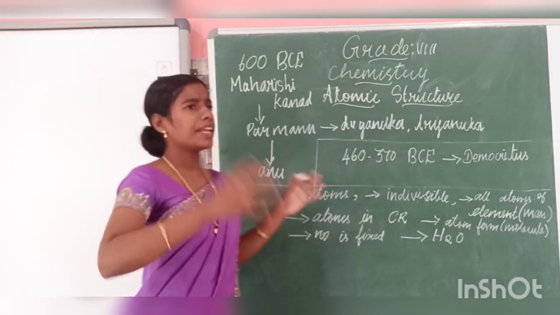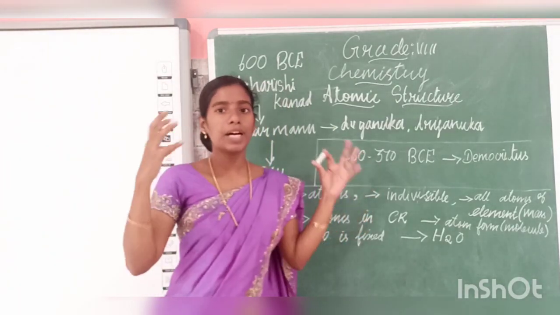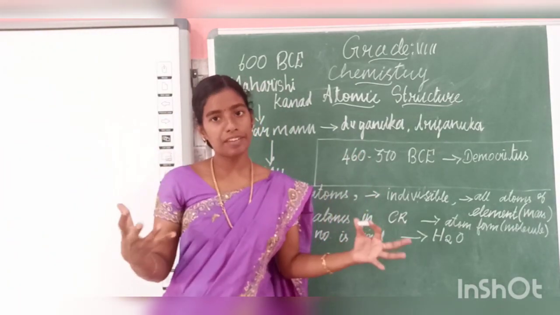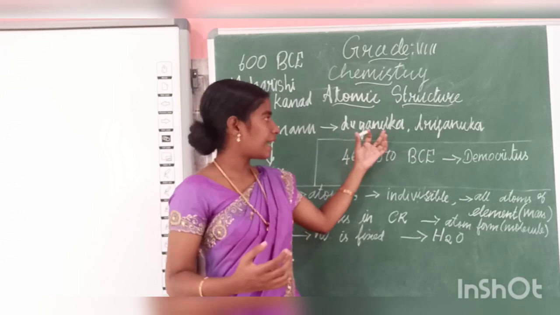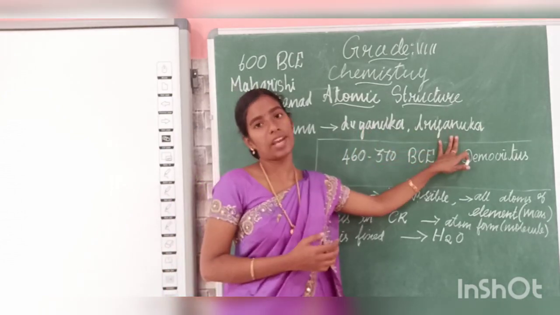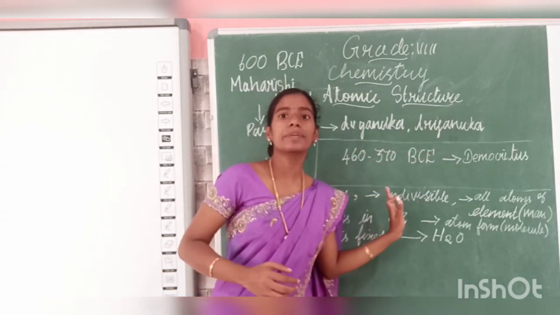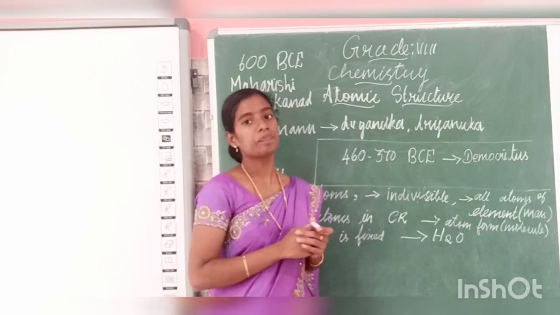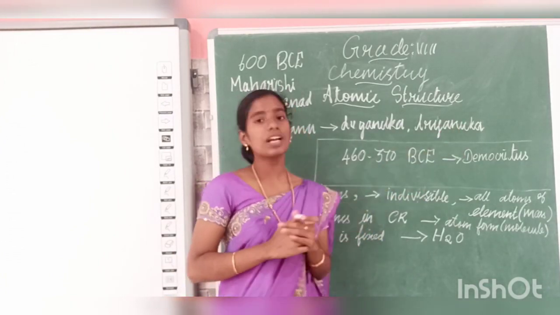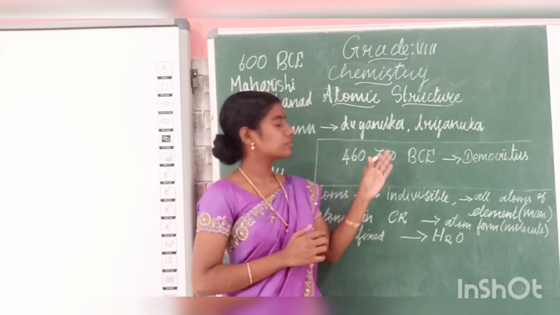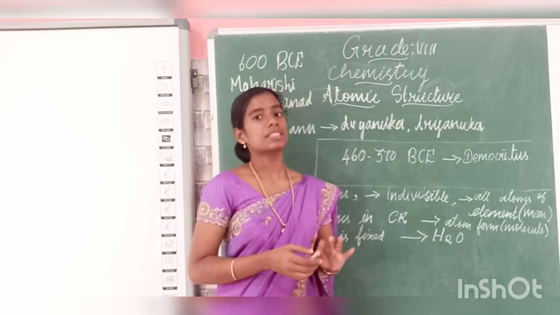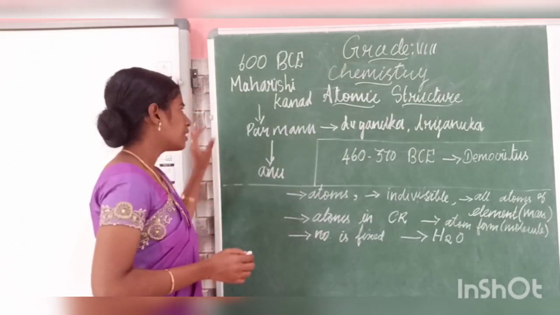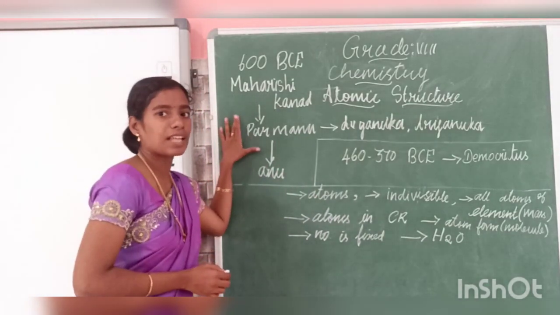Next, when these Parmanus join, they form Dianuka and Trianuka. Dianuka means, in today's words, diatomic, and Trianuka, triatomic.